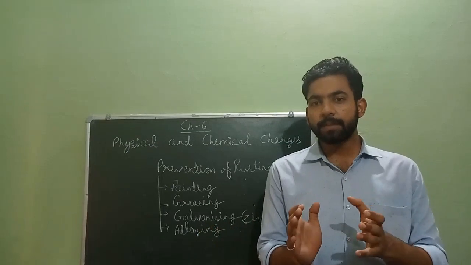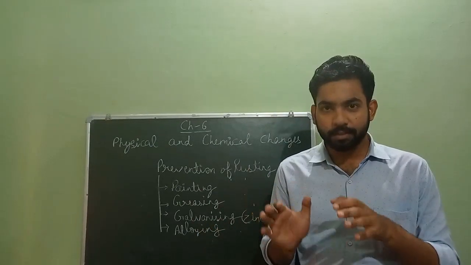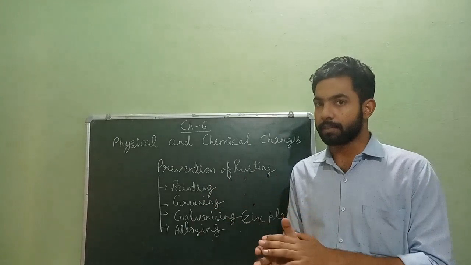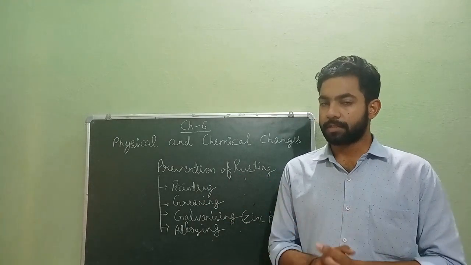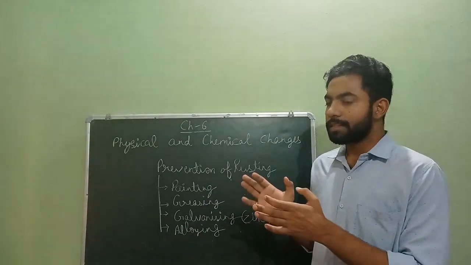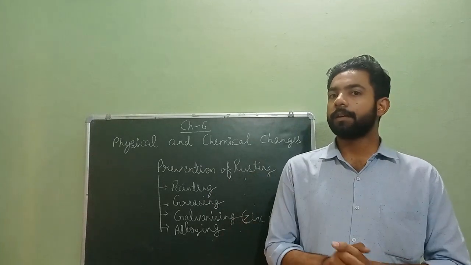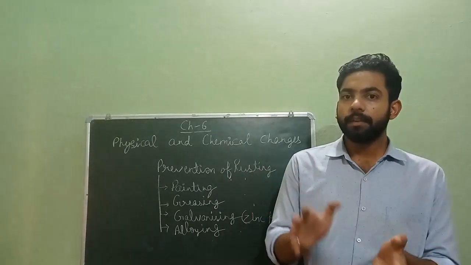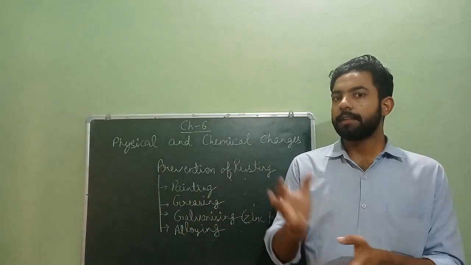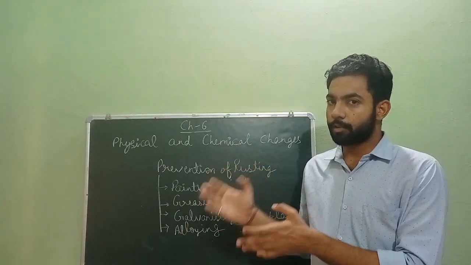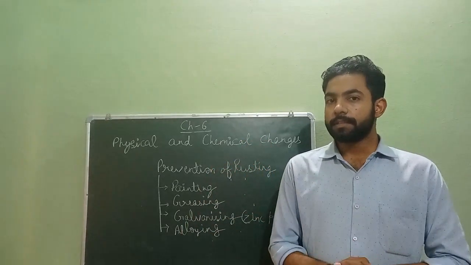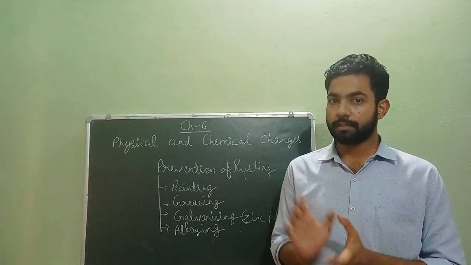Alloying. In this method, the properties of metal are changed by mixing it with other metals so that it does not get rust. For example, stainless steel is made by mixing iron with carbon and metals such as chromium, nickel, and manganese. Stainless steel does not get rust.